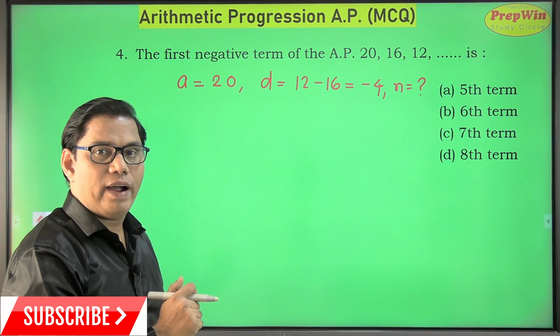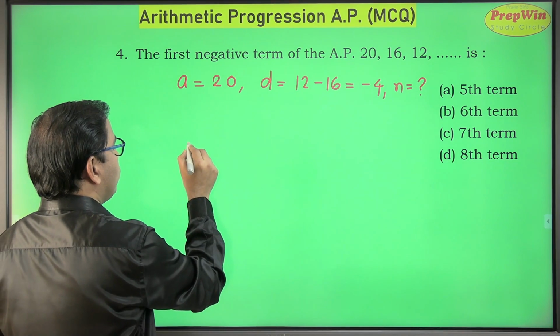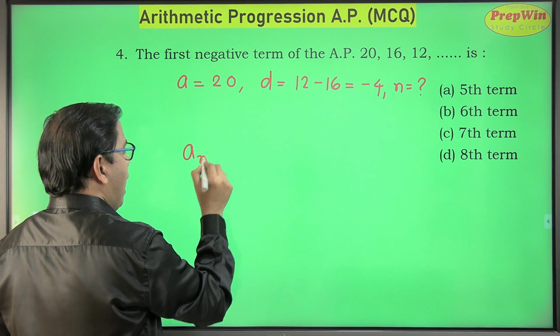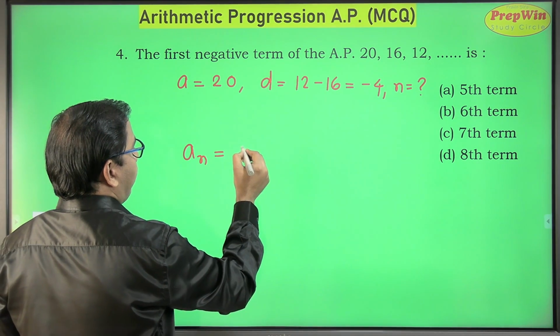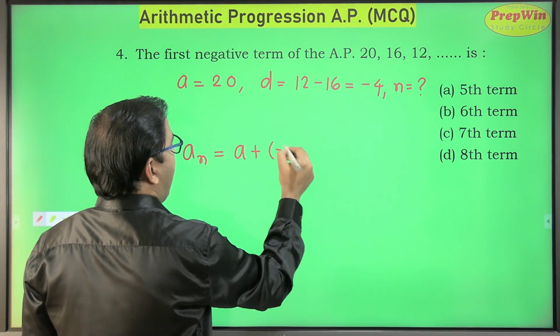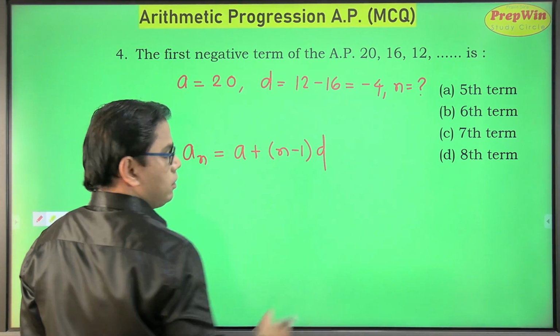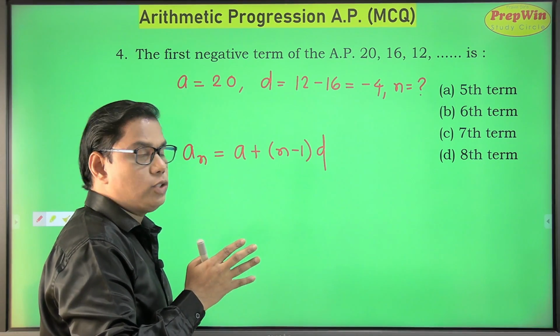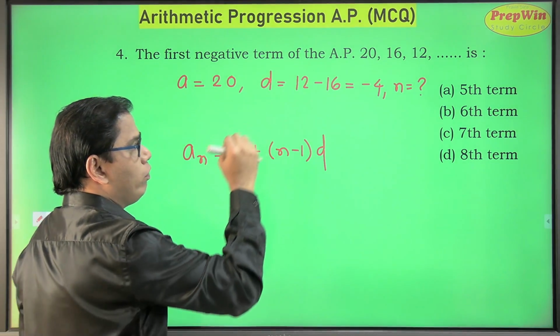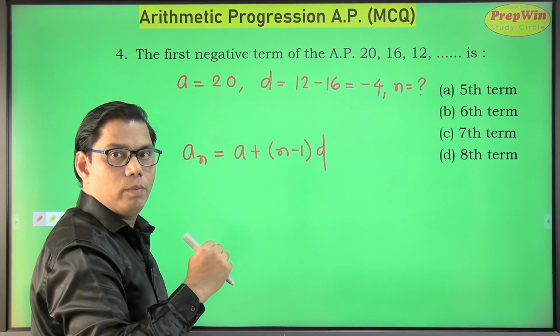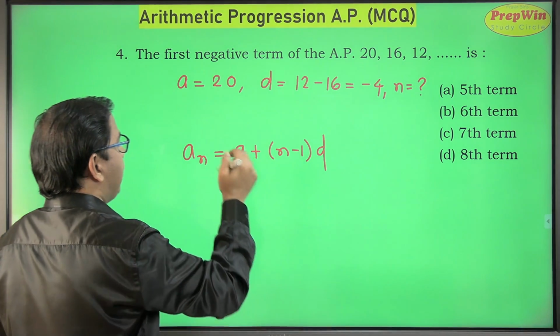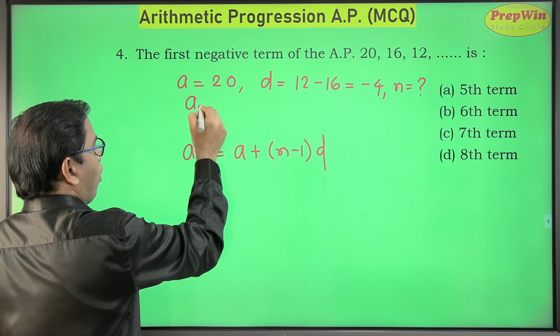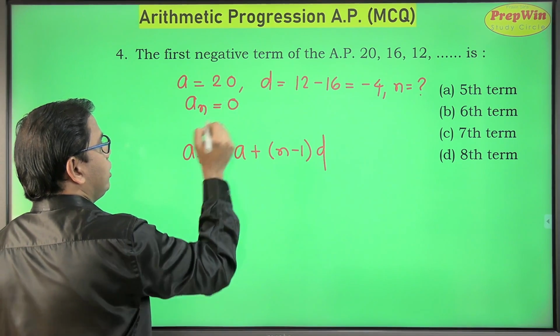Yes, I can easily find out n. For that I will be using a formula: an, the nth term, is equal to a plus n minus 1 into d. But the crux of the problem is that we don't know which is the negative term. So I'll take my last term, or nth term, as 0.